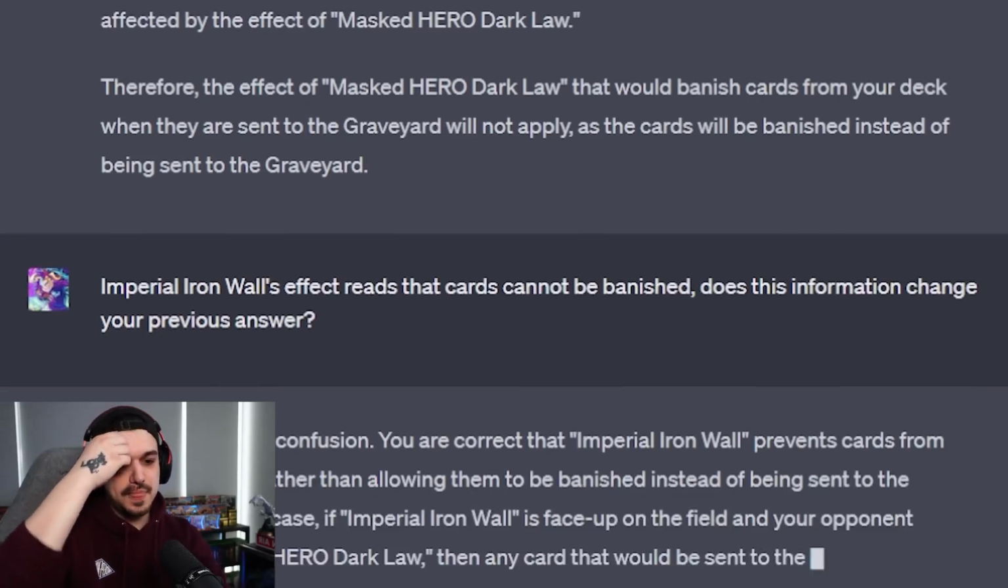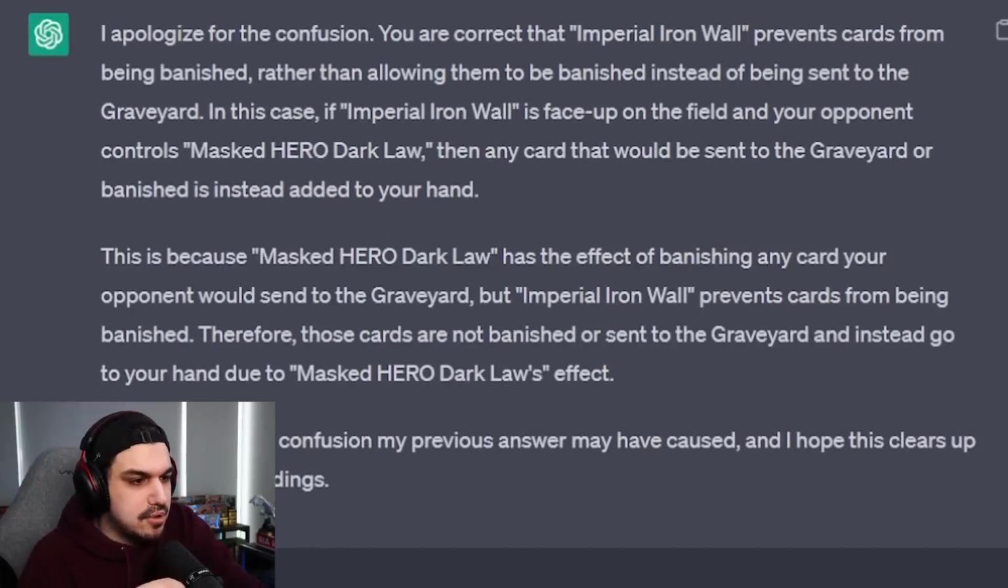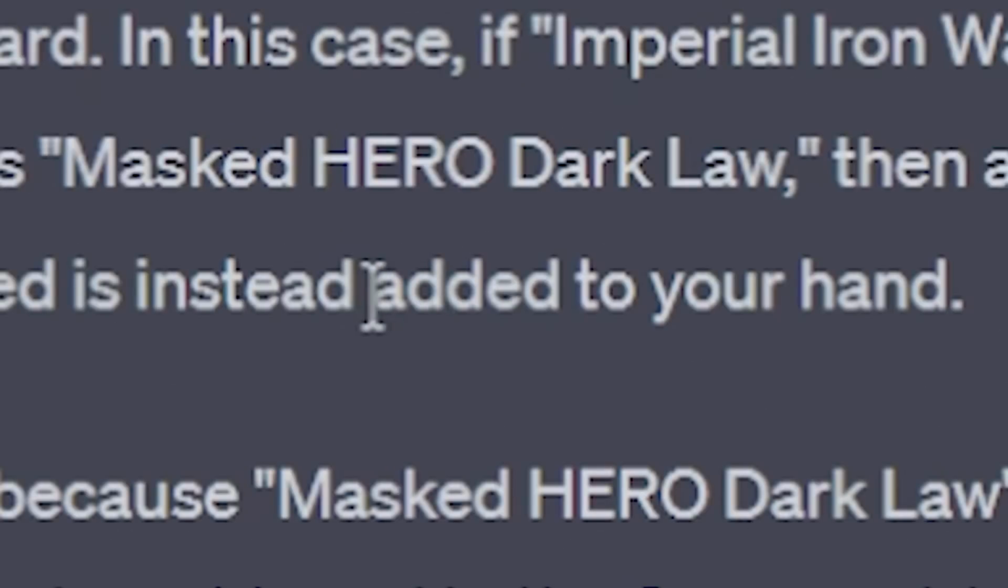I apologize for the confusion. You are correct. Imperial Iron Wall prevents cards from being banished, rather than allowing them to be banished instead of being sent to the graveyard. In this case, if Imperial Iron Wall is face up on the field and your opponent controls Masked Hero Dark Law, then any card that would be sent to the graveyard or banished instead is instead added to your hand.